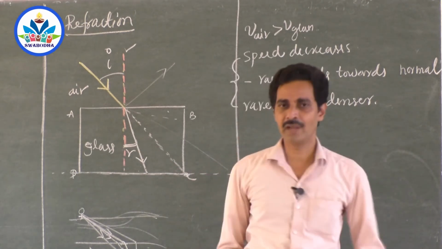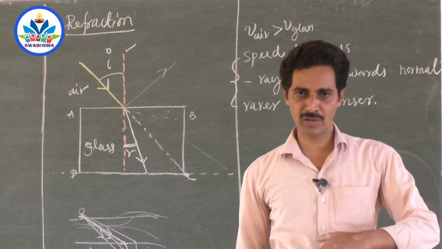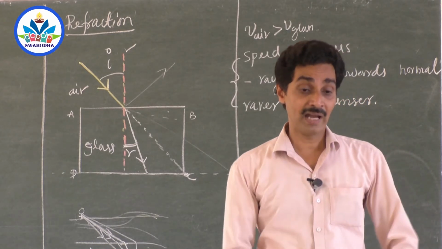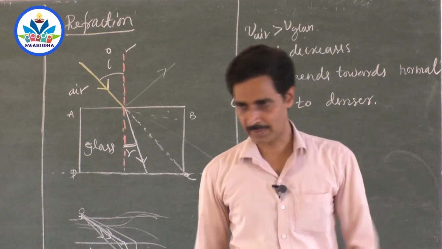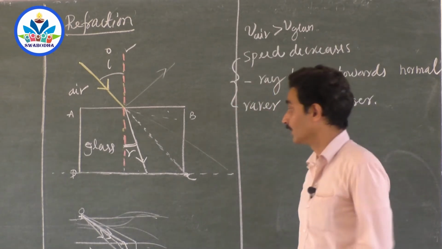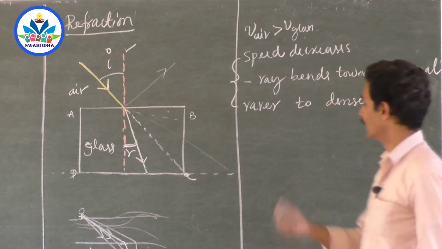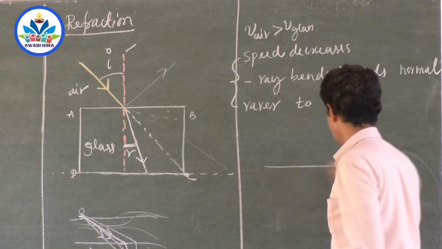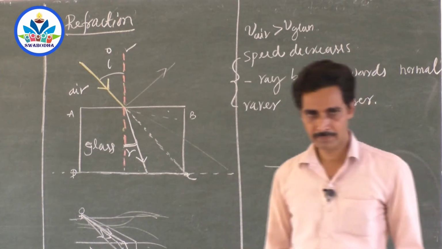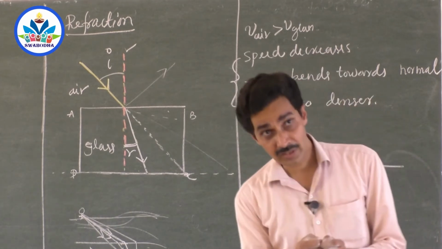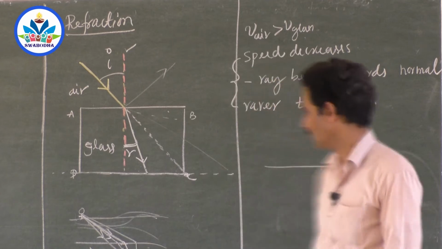So when a ray of light travels from rarer medium to optically denser medium, it bends towards the normal because its speed decreases and it tries to follow an easier path, that means the shortest path. Okay, reverse it now. If a ray of light is traveling from denser to rarer medium, of course I can have the same diagram. I will go inside a glass slab, simply imagination, and I will put a laser beam from the inside part of the glass slab outside. How will be the situation?